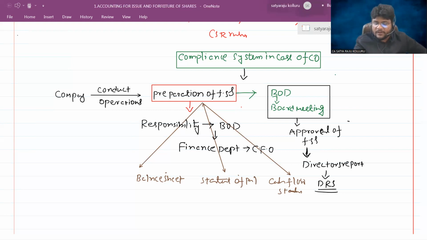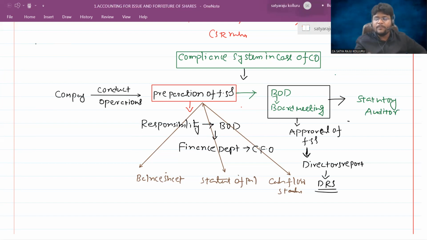Now, the financial statements are approved, and the director's report along with the DRS is also going to be released. Now, the approved financial statements will ultimately go to the auditor, that is the statutory auditor. Earlier we discussed something related to the statutory auditor. What will the statutory auditor do?